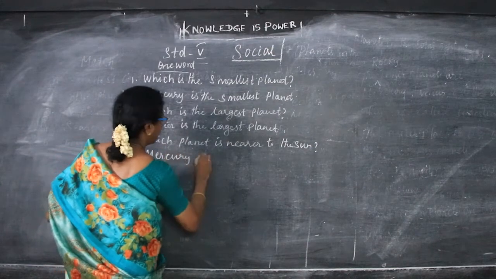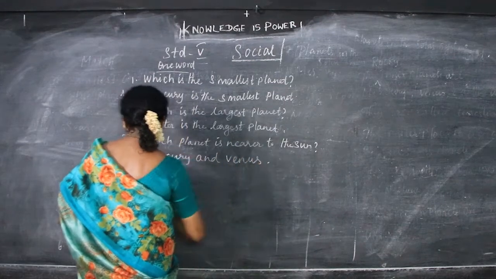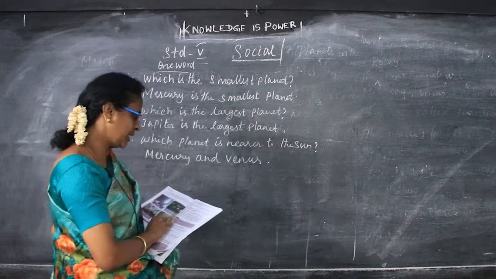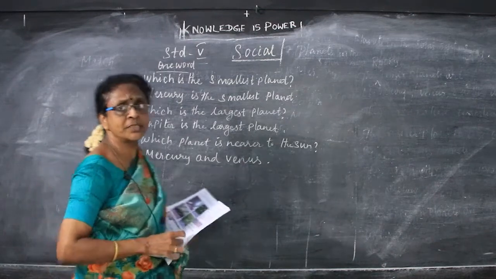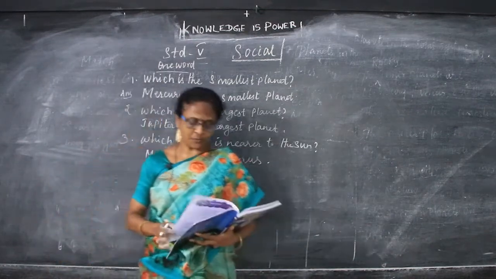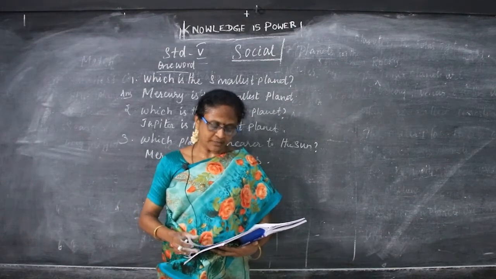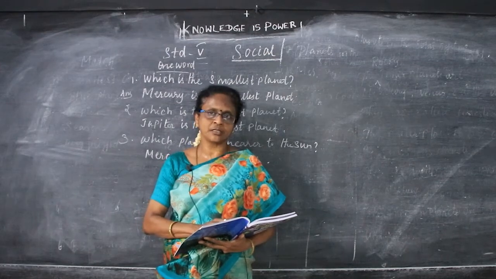So Mercury and Venus are near to the sun. And next to the earth are Mars, Jupiter, Saturn, Uranus, Neptune. That's all.